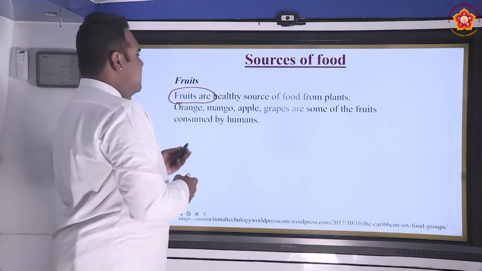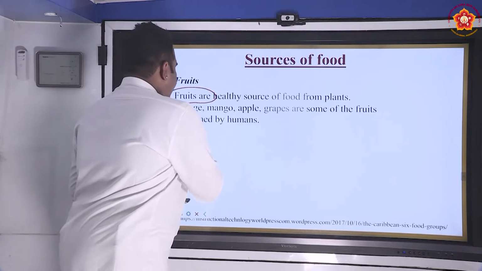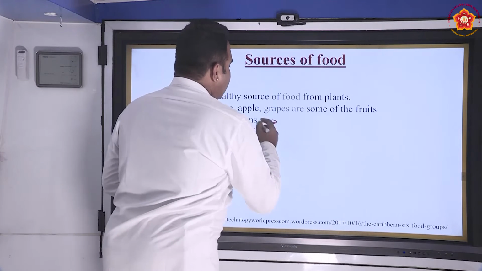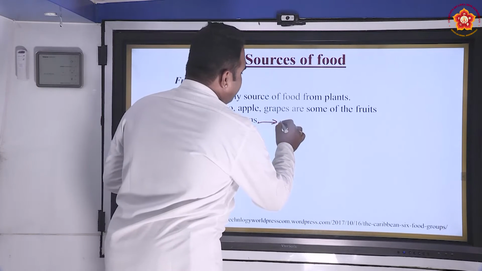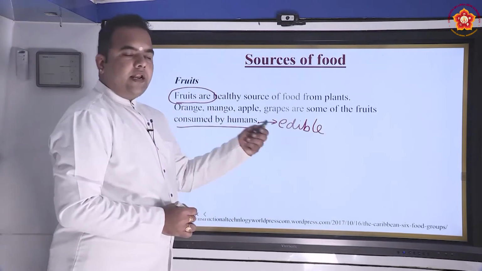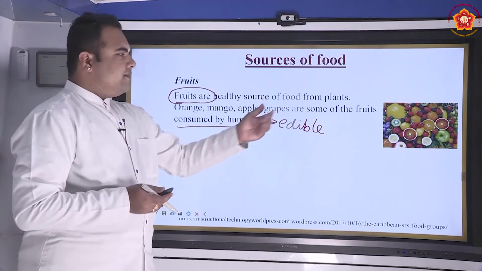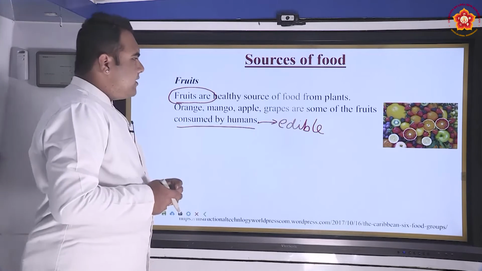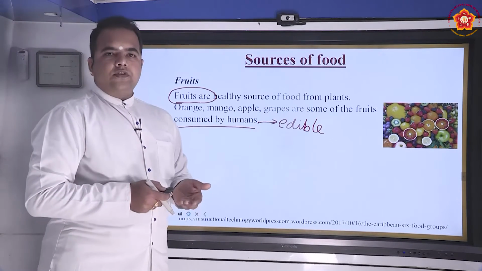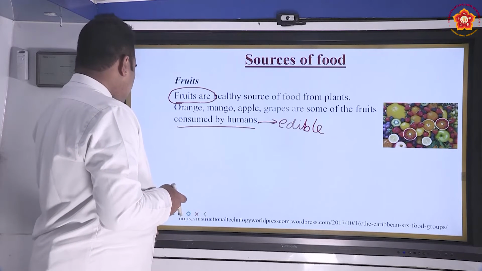Orange, mango, apple, grapes are some of the fruits consumed by humans, which means these particular fruits of the plants are edible, which means they can be eaten. These are eatable parts of the plant. Various kinds of fruits are listed for you here. You can have a look at them. Different kinds of fruits provide different kinds of nutrients to our body.